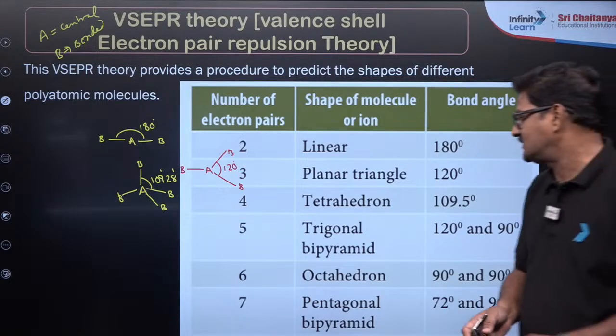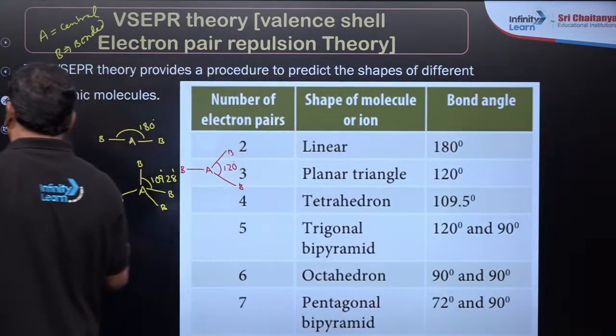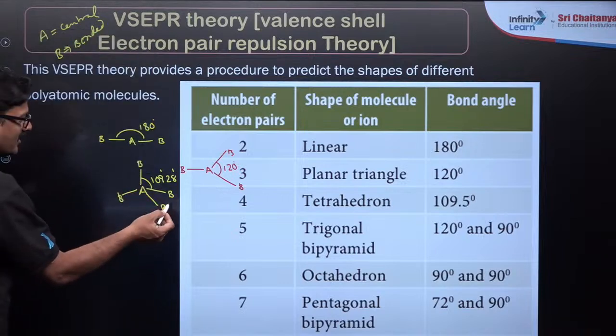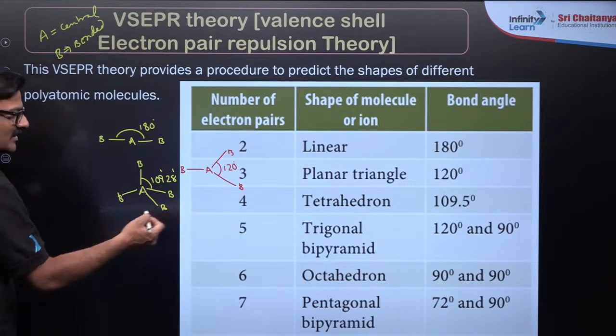and also you can see trigonal bipyramidal. I just want to change the color. एक बाहर लिखना चाहता हूँ, एक अंदर लिखना चाहता हूँ.